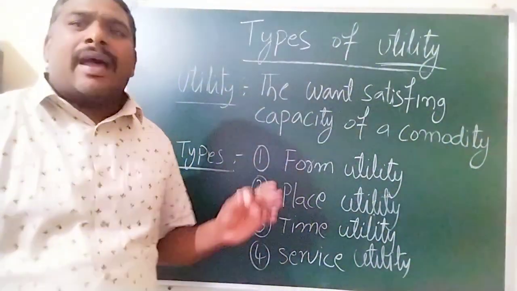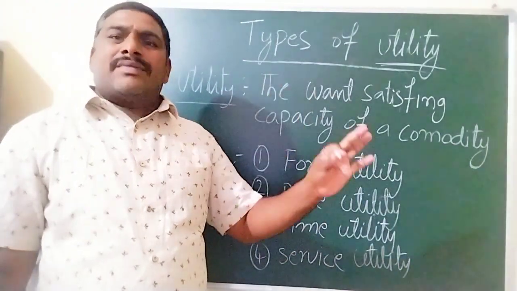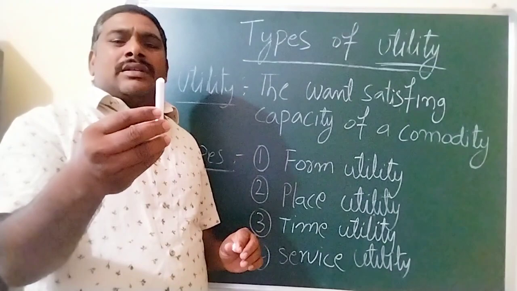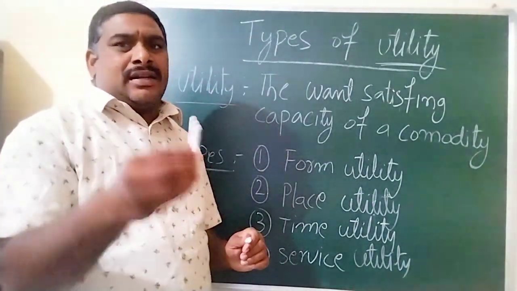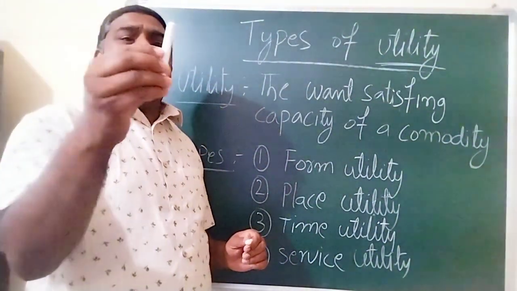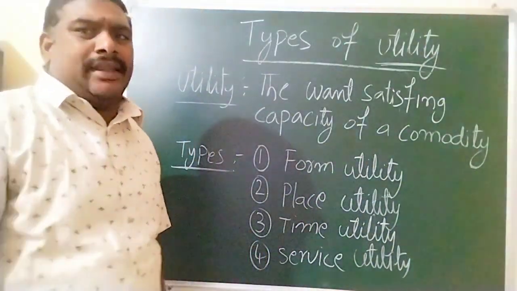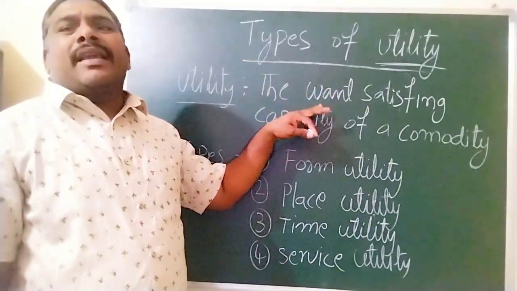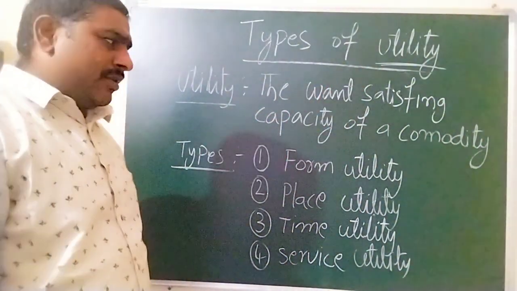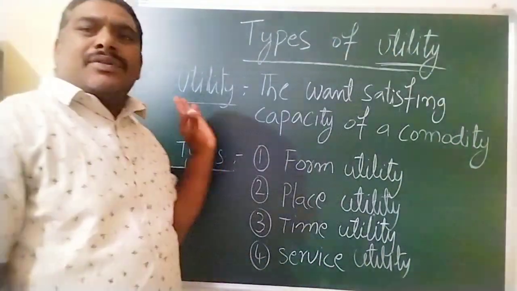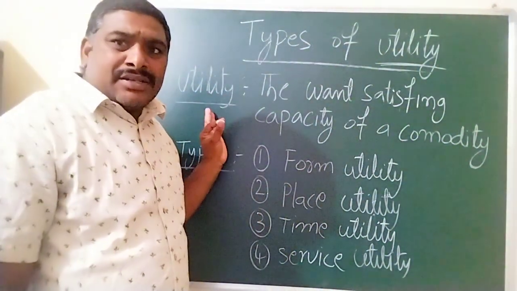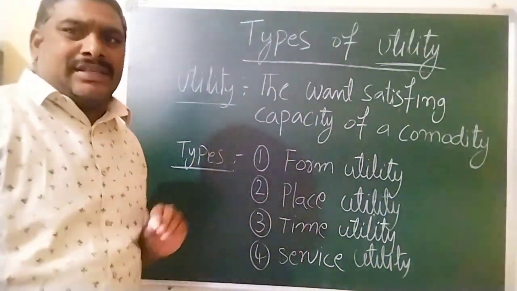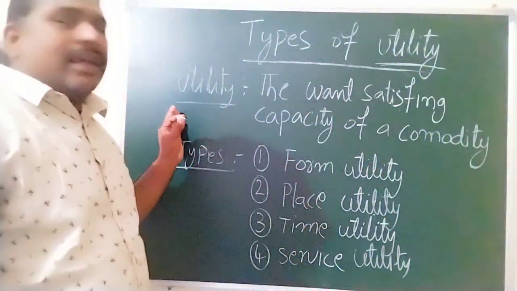For example, a fan has the capacity to satisfy human wants. This chalk piece also has the capacity to satisfy a teacher's wants. That is why the fan and this chalk piece have utility. So utility is nothing but the want-satisfying capacity of a commodity. Utility is a subjective concept. Only the consumer can judge the utility.